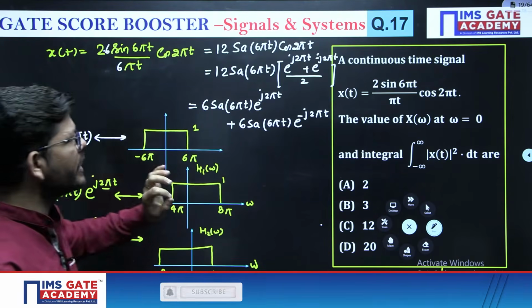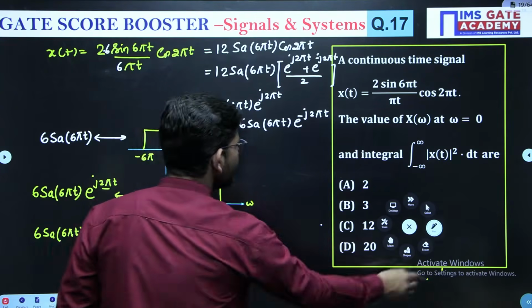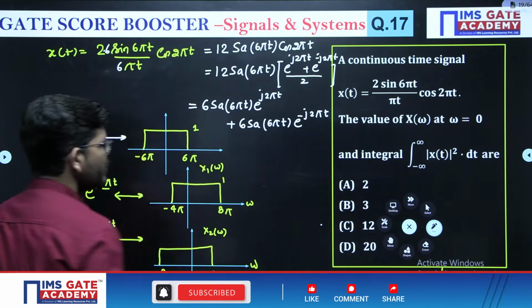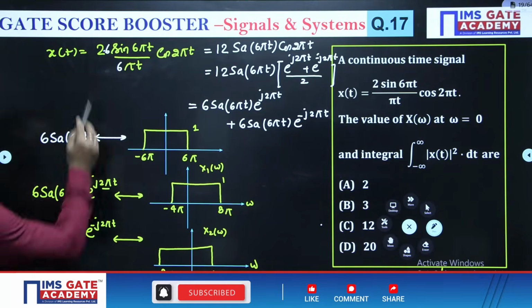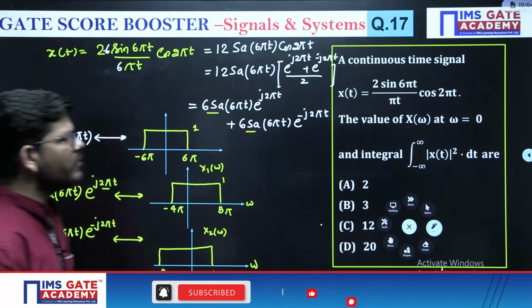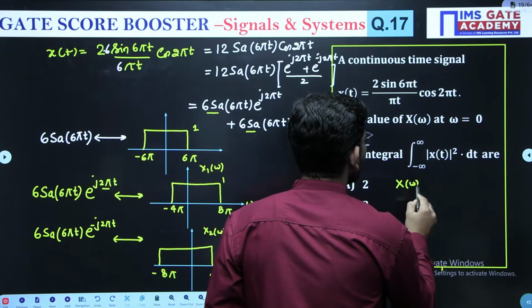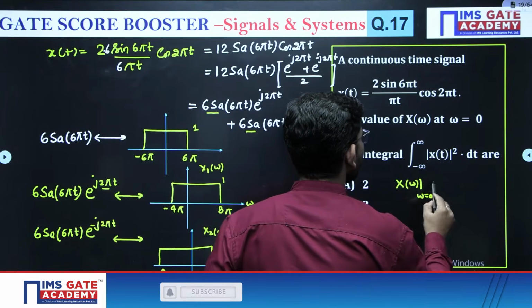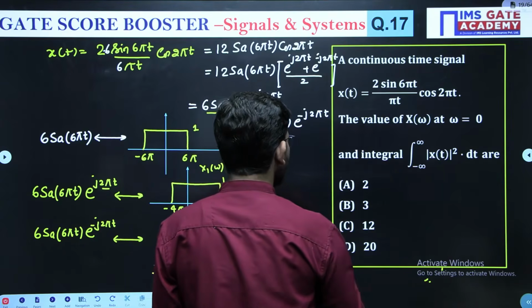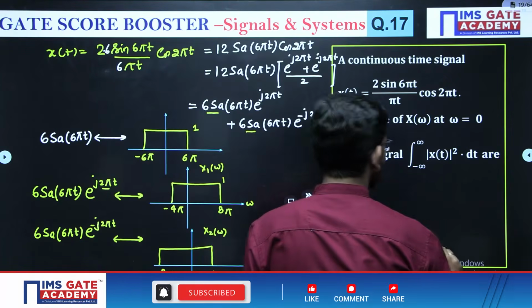Okay, now what we have to calculate is, let me write x1, x2, not h1, h2. In this way, just see, you have calculated the Fourier transform. Correct? Let's suppose you have broken this signal x of t into these two signals x1 and x2, and this is the Fourier transform. Now what we have to calculate is X of omega at omega equal to 0. So what will X of omega be? X of omega will be the sum of these two signals. Okay, let me just sum them up.